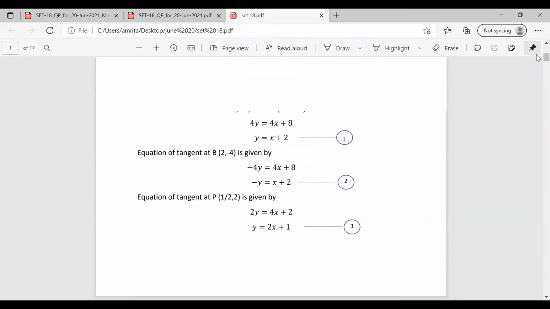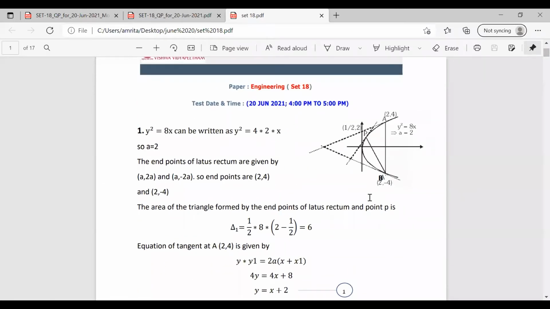So we have to do so many calculations in this question. I'll tell you once again what the concept is. We are drawing the parabola and the point P is given as (1/2, 2). We have to find the points of the latus rectum, so we draw it as A, B. Then y square equal to 8x means the equation is y square equal to 4ax. So we can find the value of a. So using (a, 2a) and (a, -2a), we can find the points A and B. That is, the endpoints of the latus rectum can be found. After finding the endpoints, we have the values at P, A and B. So having these values, we can find the area of the triangle.